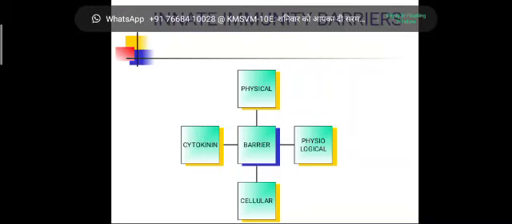Innate immunity is provided by some barriers. These barriers are physical barriers, physiological barriers, cellular barriers, and cytokine barriers. Physical barriers, like the skin, are the physical barrier. Physiological barriers: there are certain openings in the body, and these openings secrete fluid. Their specific pH is also a physiological barrier.